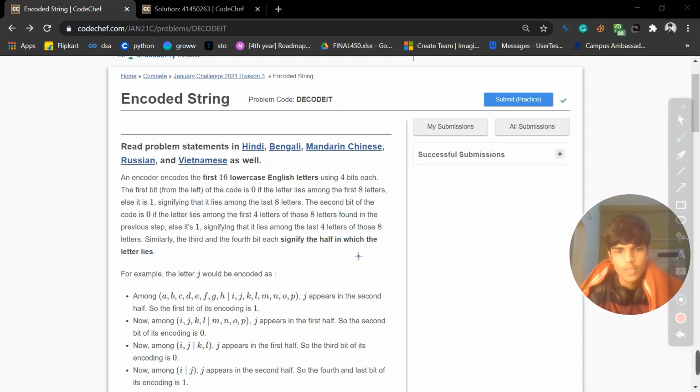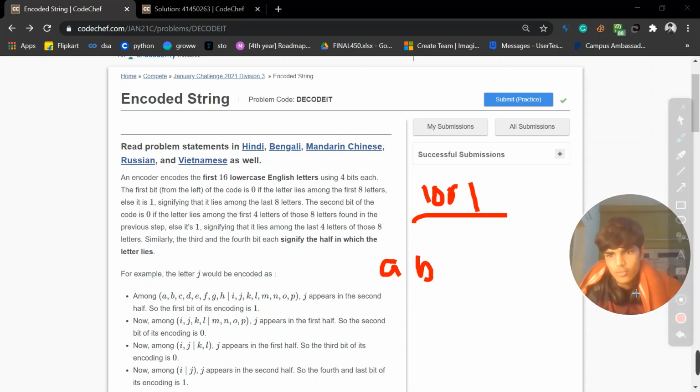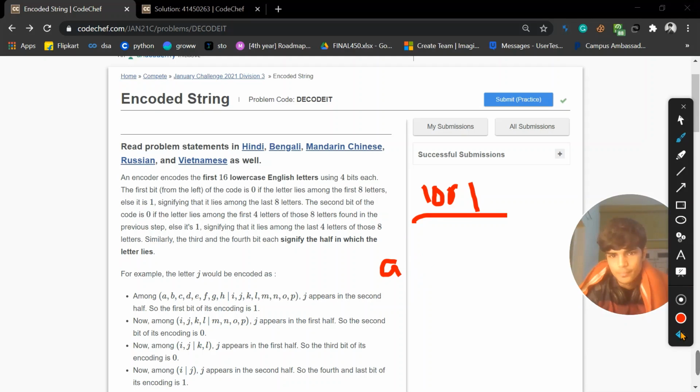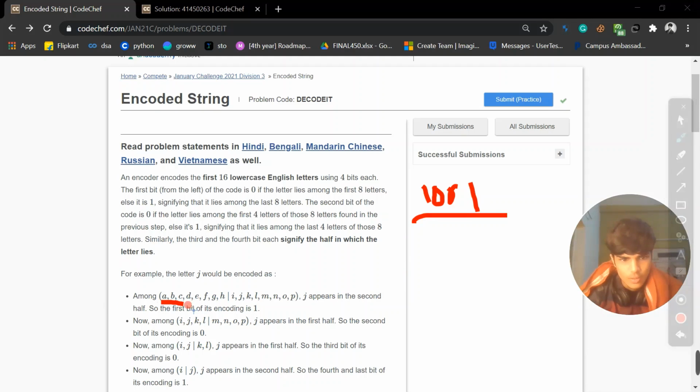So let me help you with a real life example. Take 1001. They said that they have a total list of A to P, so 16 characters, and they had encoded in this way.